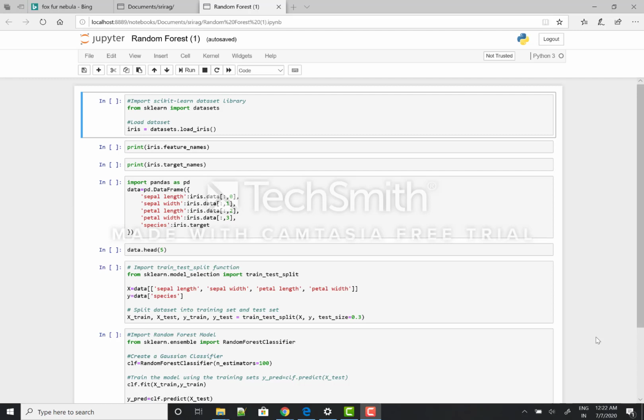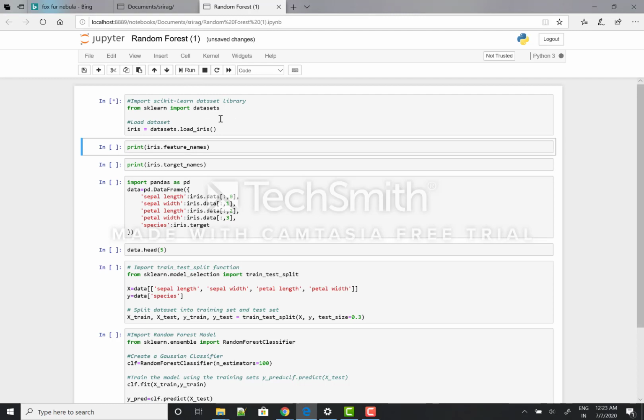Just like the decision tree example, we will take the iris data set here again. I'll import the sklearn library first, as this can be used to import the random forest classifier and decision tree classifier, and we can even import train test split. So first I'll import sklearn and also the iris dataset. I'll run it. Then let's see what all the features are in the iris dataset, and also the target names that are in the iris dataset.